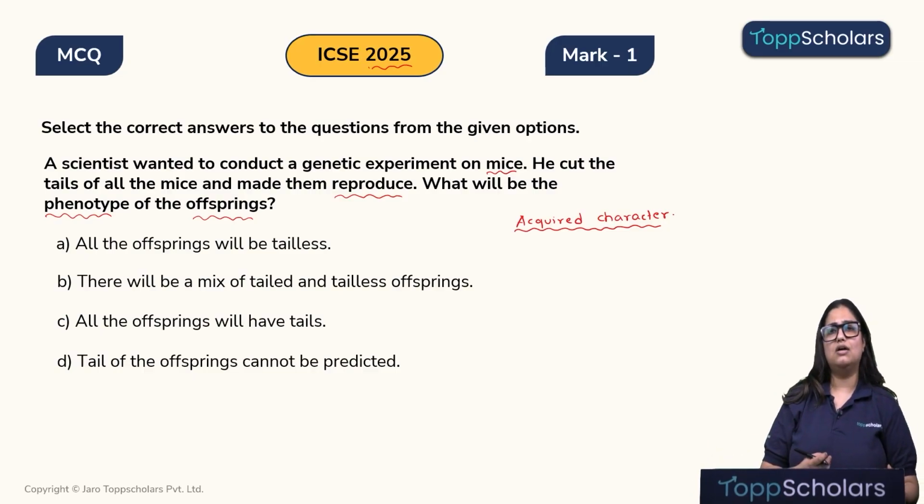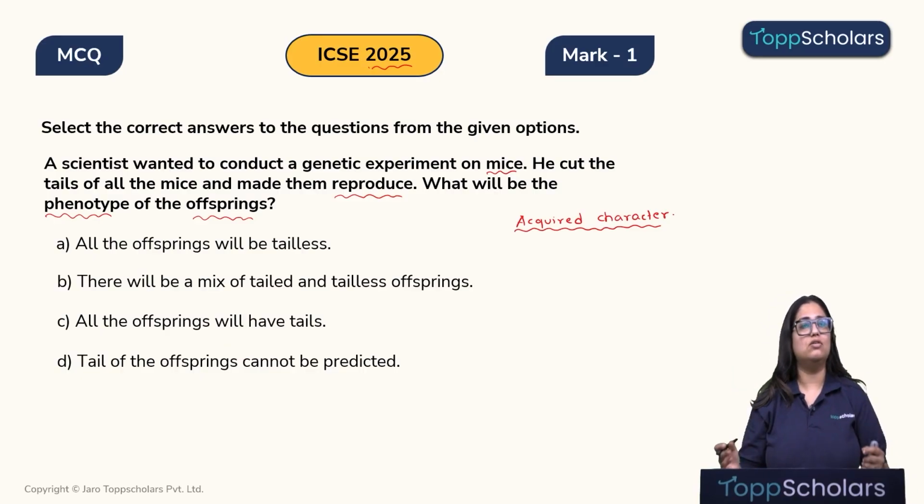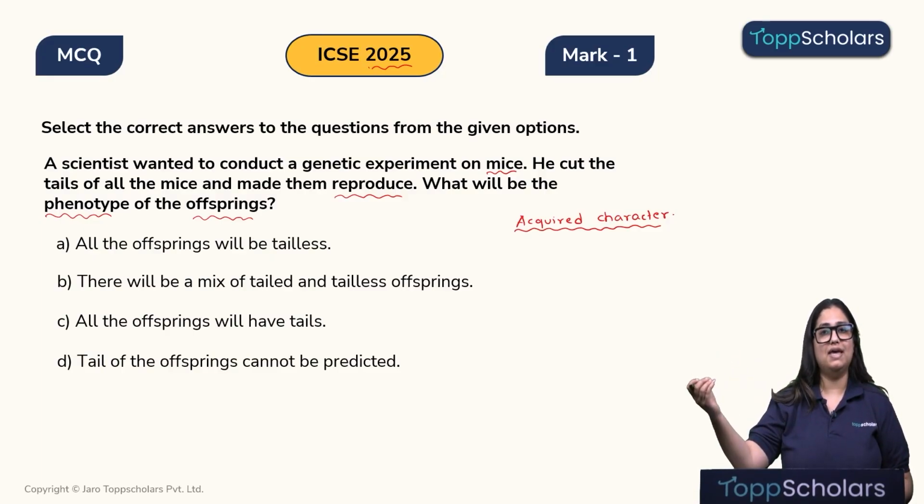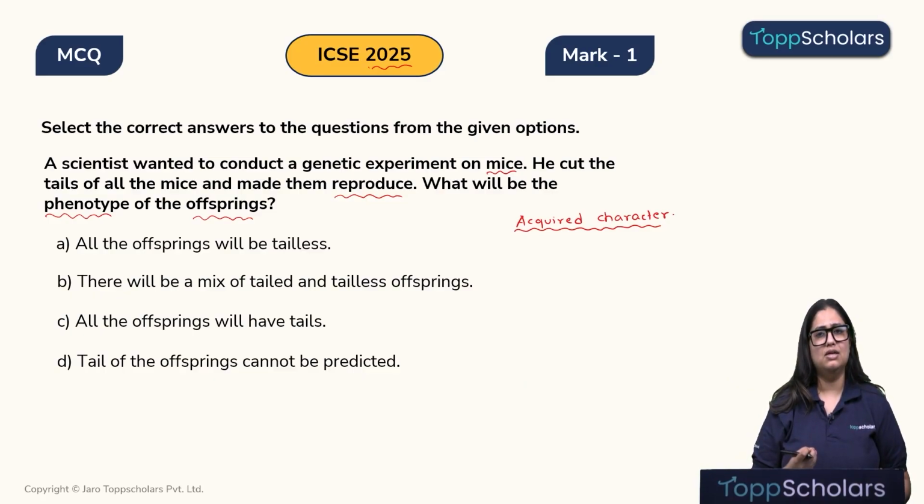Like for example, let's take Olympians, right? The great Olympians. Now, these Olympians have developed an amazing physique and muscle mass to be expert at their sports. Now, this is a development that they have made over a lifetime. They were not born like that. They have worked hard, they have practiced and made themselves great. Does that mean this Olympian will be able to pass all of this to the next generation? No, because building muscle mass was something he did throughout his life. He was not born with that great physique. He had to build it.